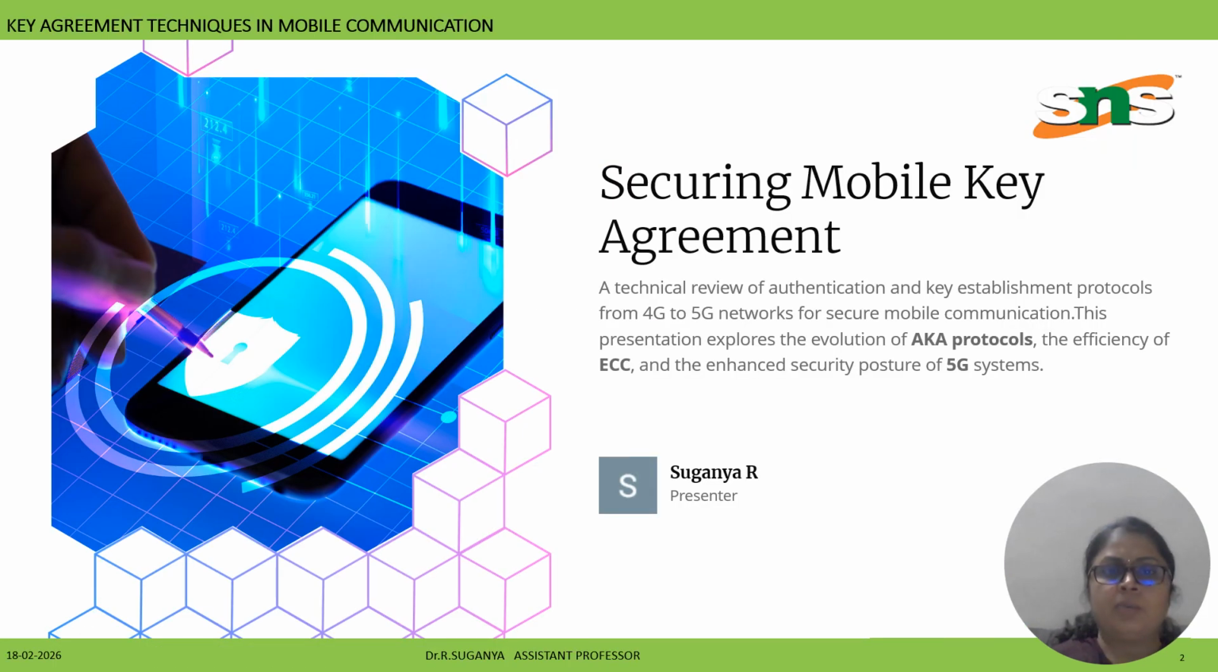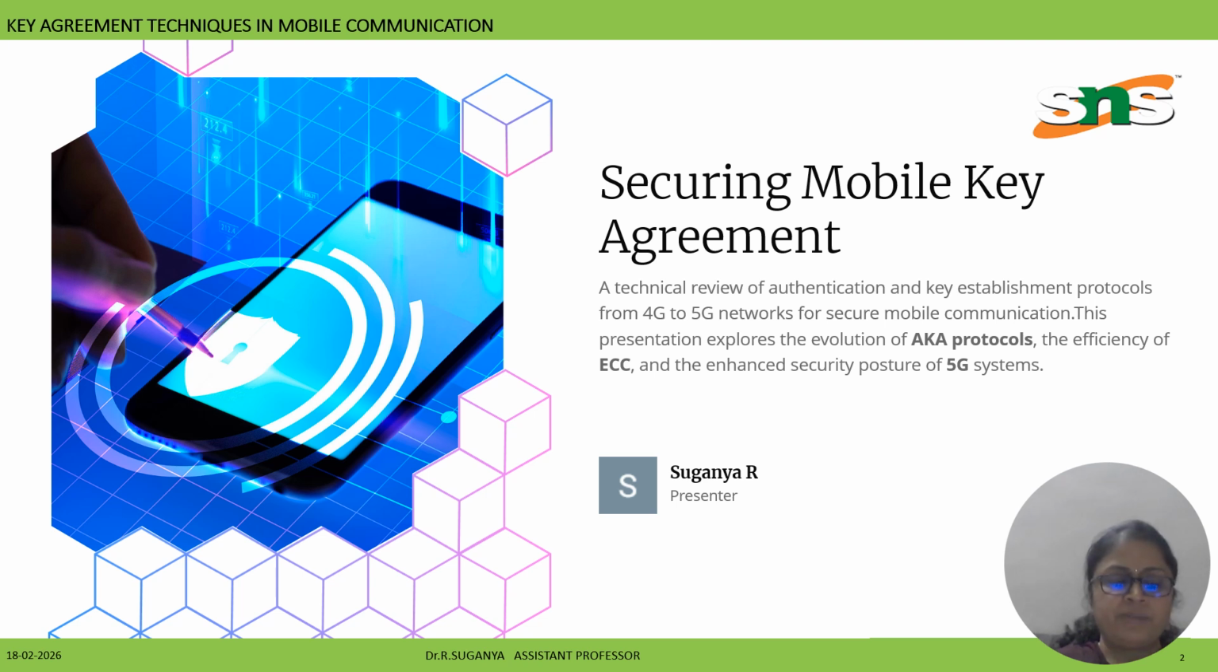Today we will be seeing how to secure the mobile key agreement. It is a technical review of authentication and key establishment protocols from 4G to 5G networks. It explores the evolution of AKA protocols, where AKA means authentication and key agreement protocols, and the efficiency of ECC. ECC means elliptic curve cryptography.